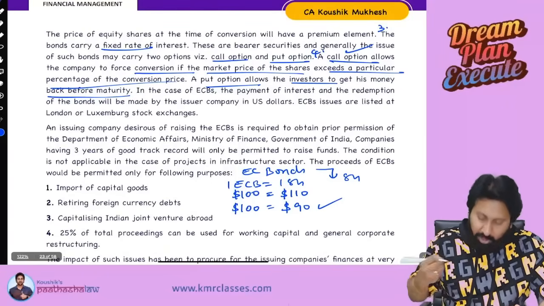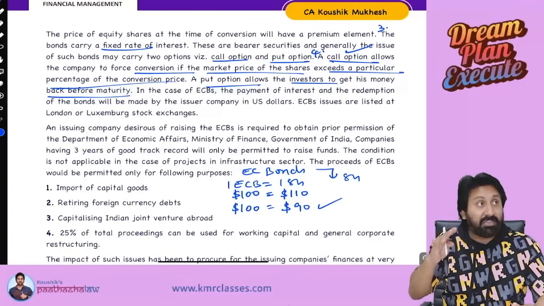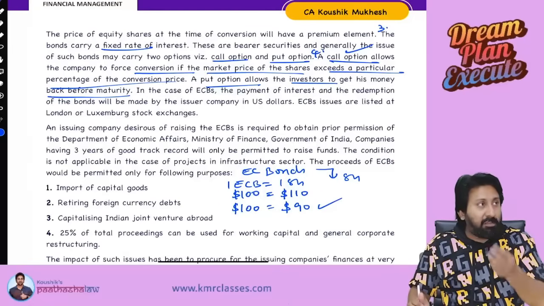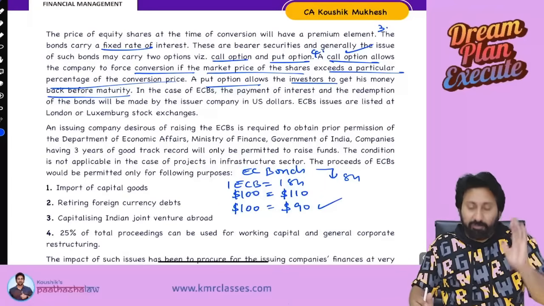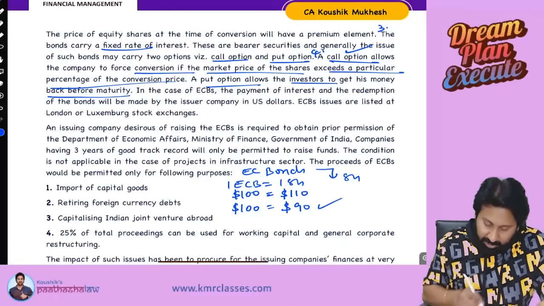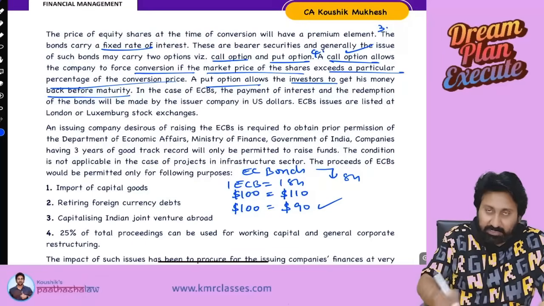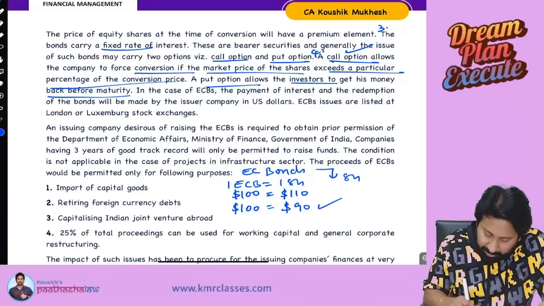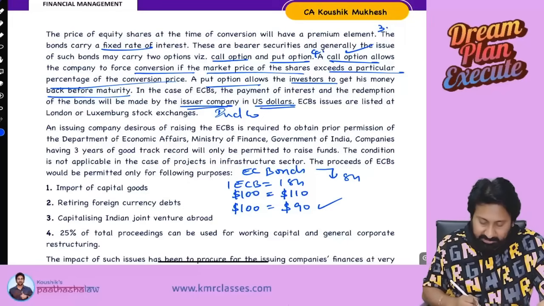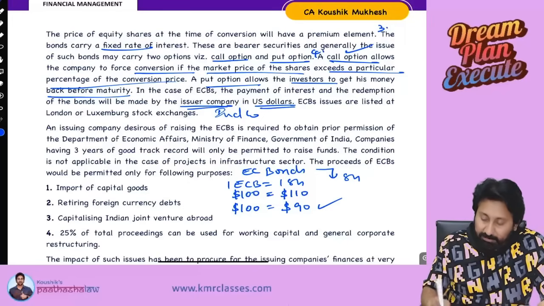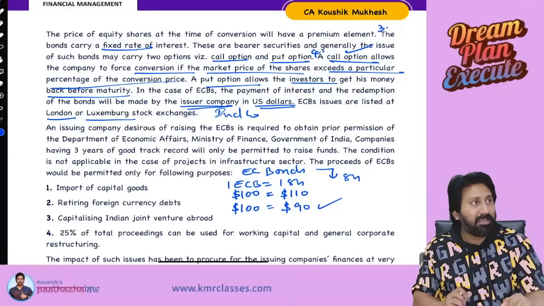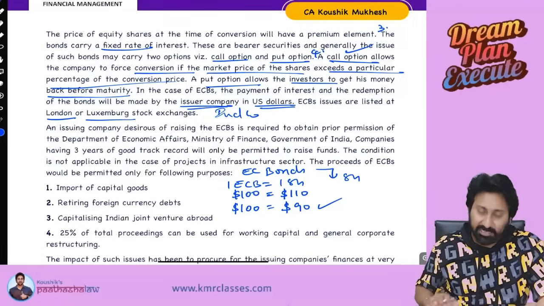Point number 4. Call option will allow you to convert the bond into share at the market price prevailing. Put option will allow you to take your money back before maturity. Next one. In case of this euro convertible bond, payment of interest and redemption will be made by the issuer company, let us say an Indian company, in dollars. Euro convertible bonds are listed at London and Luxembourg. London and Luxembourg are in Europe. That's why they call them euro convertible bonds.